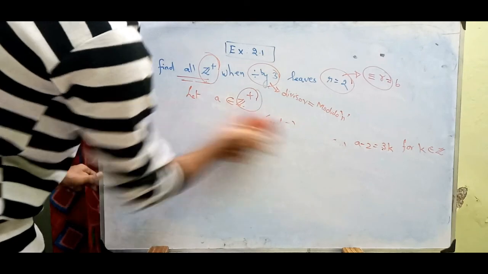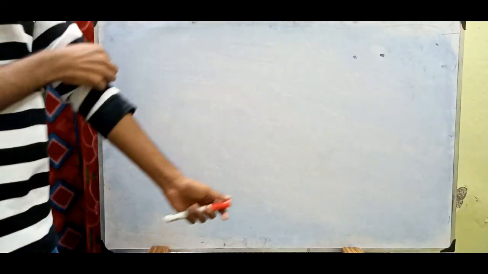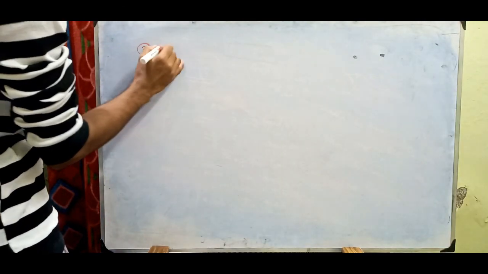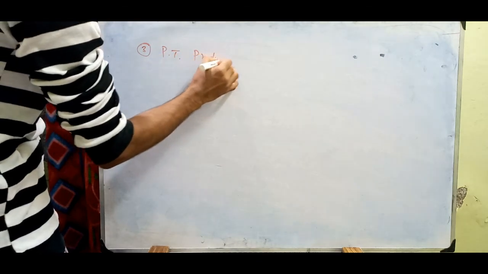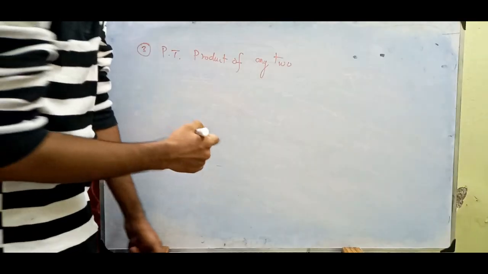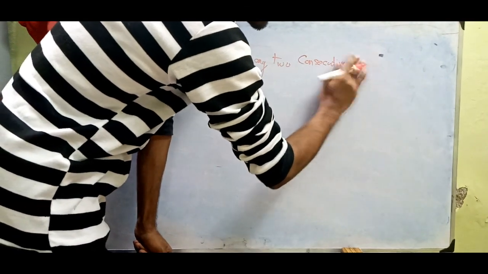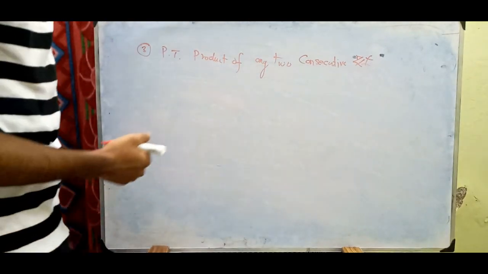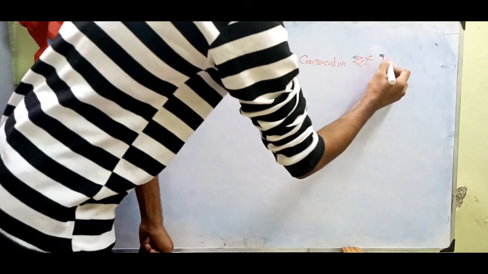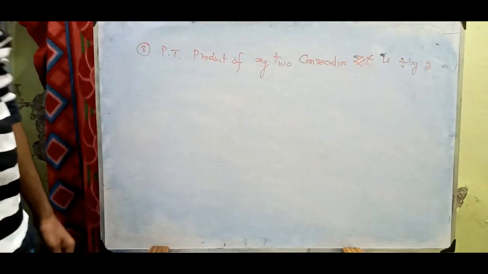The second question is quite easy, and I'm going to do the third question, which is interesting. The third question: prove that the product of any two consecutive positive integers, positive integers, I call it Z plus, is divisible by 2. Can we prove it? Can we be able to prove it?